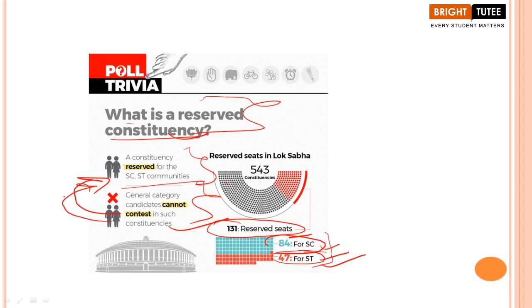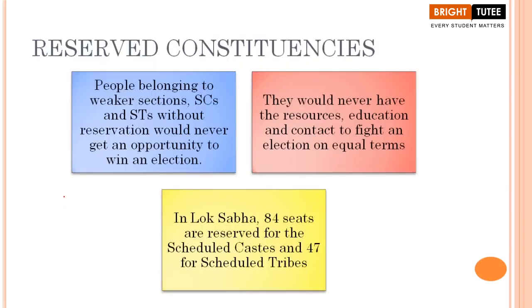Definitely yes, right? But think about the time when these people belonging to the weaker sections were not given equal opportunities. They were discriminated against. Okay? So, when we are talking about the advantages of reserved constituencies, a lot of points can be given.